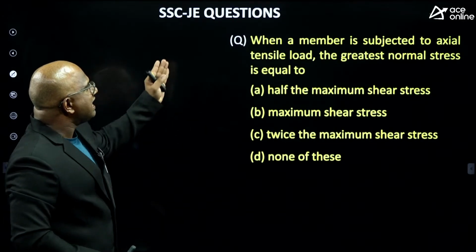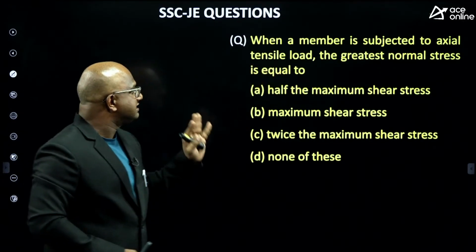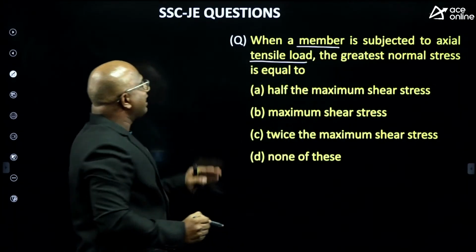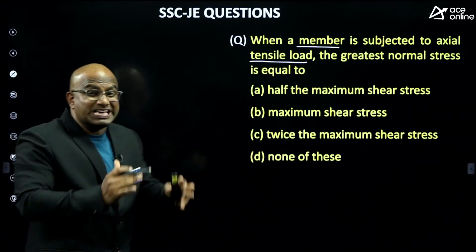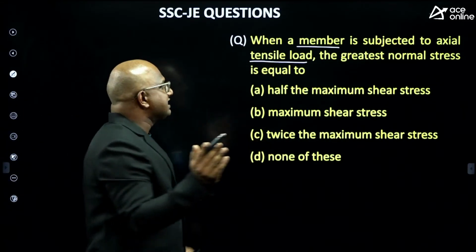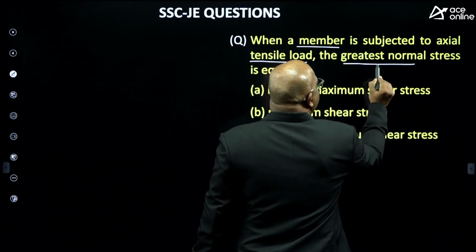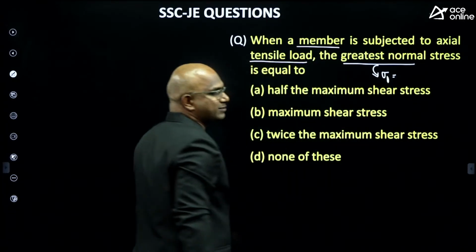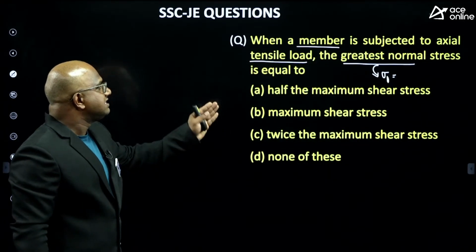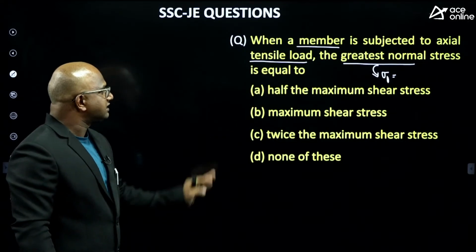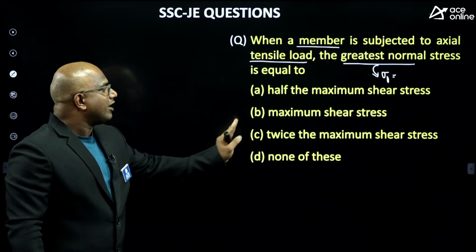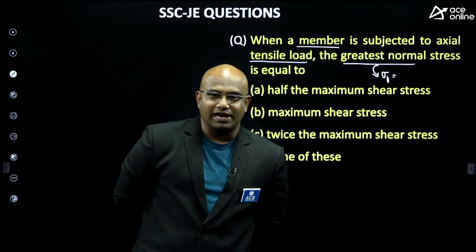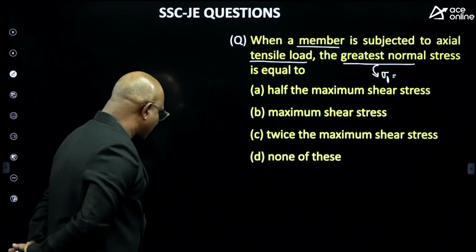Next. When a member is subjected to an axial tensile load, the greatest normal stress is nothing but what exactly? The greatest normal stress means principal stress, guys. The maximum principal stress, or major principal stress, is equal to half of the maximum shear stress, equal to the maximum shear stress, twice the maximum shear stress, or none of the above. Can you please tell me, what is this value, guys?